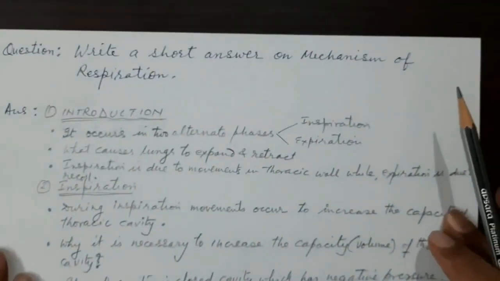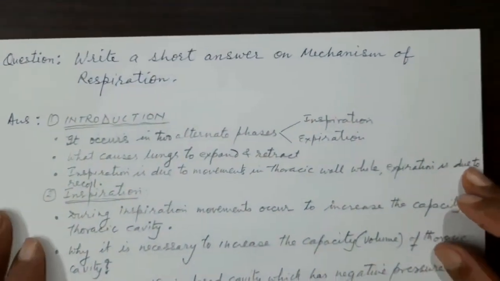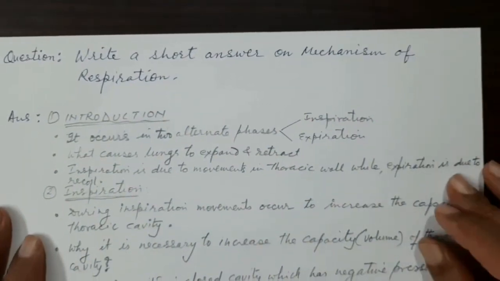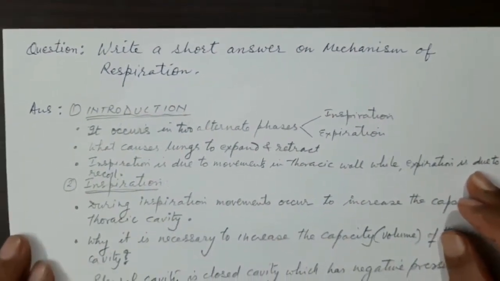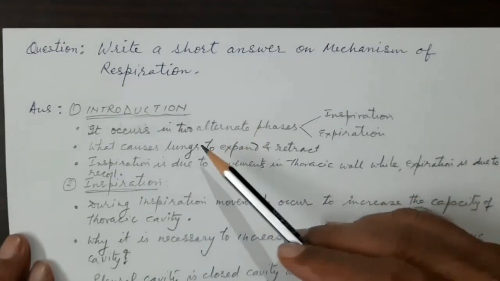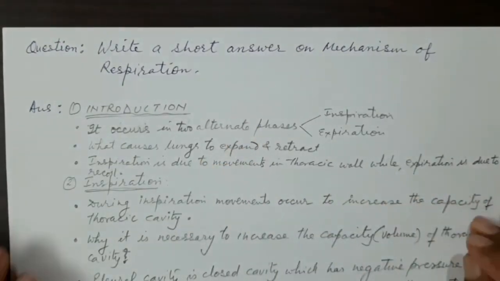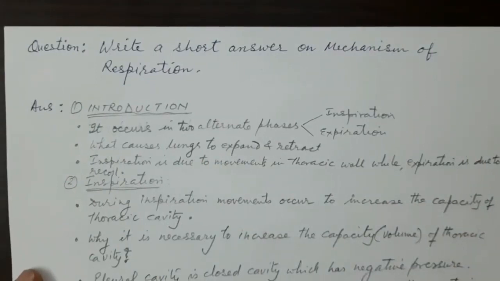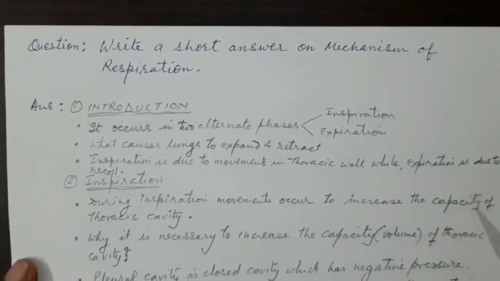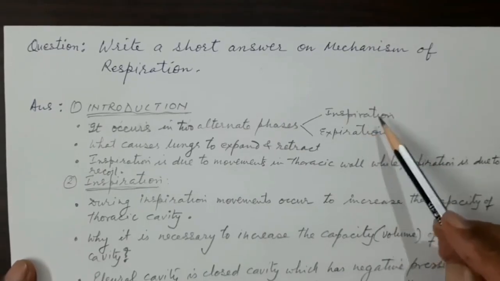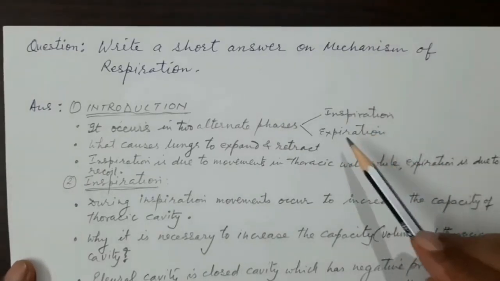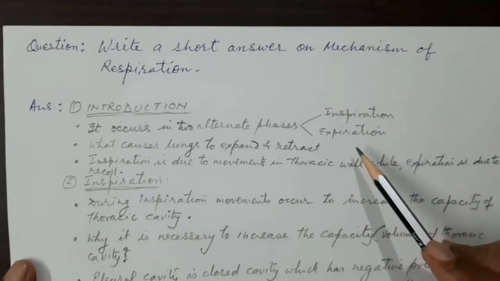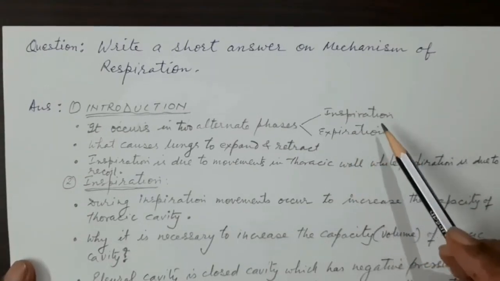So we come to a short answer or a full question on the mechanism of the respiration. Now in introduction I have to tell you that the respiration occurs in two alternate phases, as you all know: inspiration and expiration.